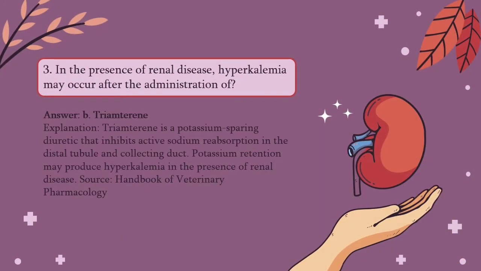Triamterene, because triamterene is a potassium-sparing diuretic that inhibits active sodium reabsorption in the distal tubule and collecting duct. Potassium retention may produce hyperkalemia in the presence of renal disease.